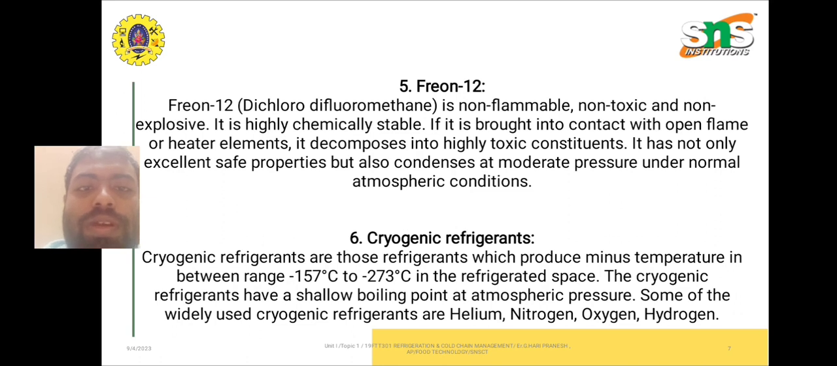Next, cryogenic refrigerants. Cryogenic refrigerants are those which produce minus temperature ranges, that is, below 0 degrees, between the range of minus 157 degrees Celsius to minus 273 degrees Celsius, which is the lowest point at the refrigerated space. The cryogenic refrigerants have a very low boiling point at atmospheric pressure. Some of the widely used cryogenic refrigerants are helium, nitrogen, oxygen and hydrogen.